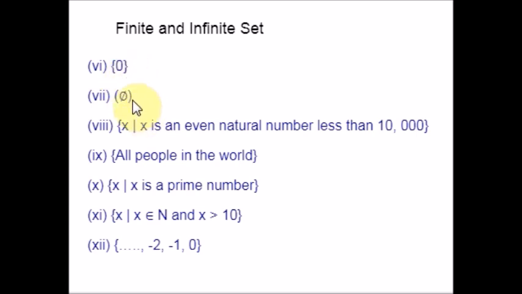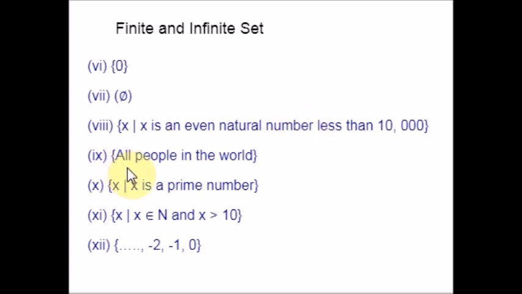Okay. Now next question. A set, empty set, is always considered as a finite set. And this one, x such that x is an even natural number less than 10,000. Yes, it is possible to count the total number of even natural numbers that are less than 10,000. So this is a finite set.